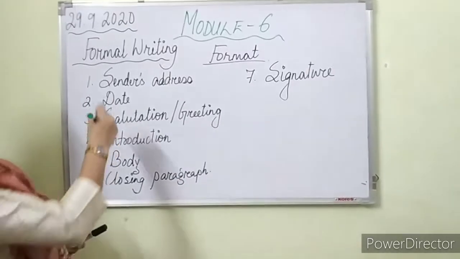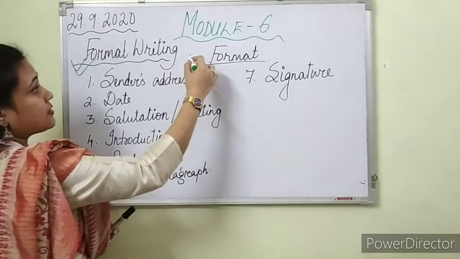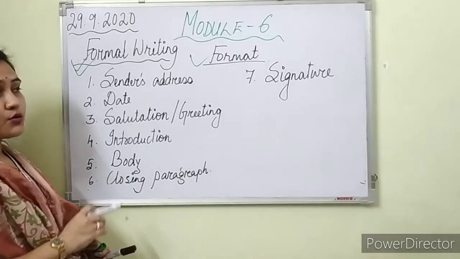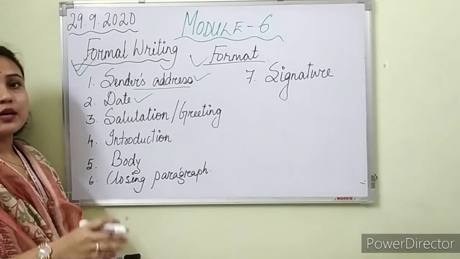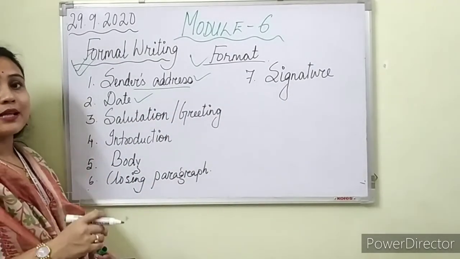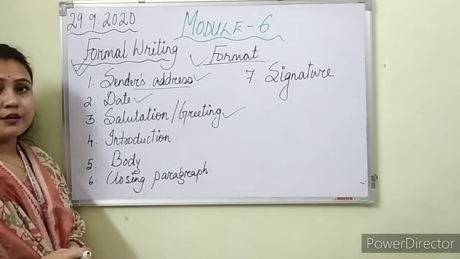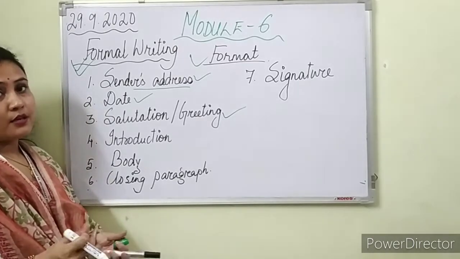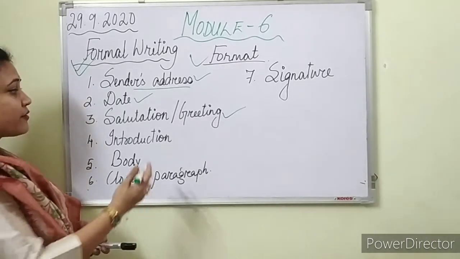So let's check out the format where we are going to write down the friendly letter. First one is the sender's address. Yes, so when you are sending any letter, the very important thing is the sender's address. Then the date, on which date you are writing the letter, you have to mention that. The third part is the salutation or greeting, how you are going to greet the person whom you are writing. My dear lovely friend, yes, my dear Ravi, or whosoever it may be.